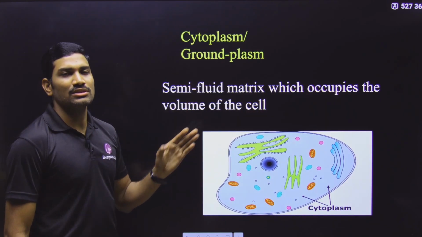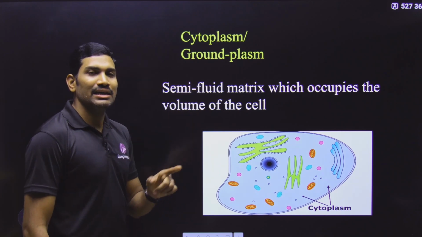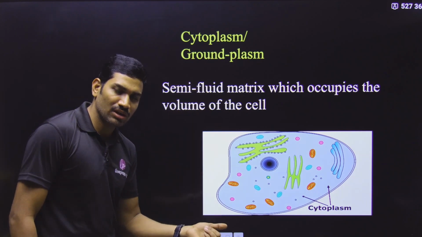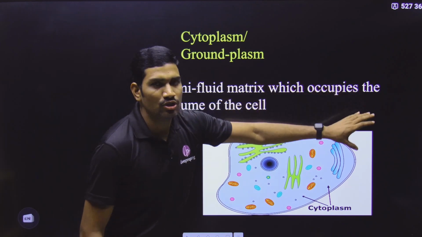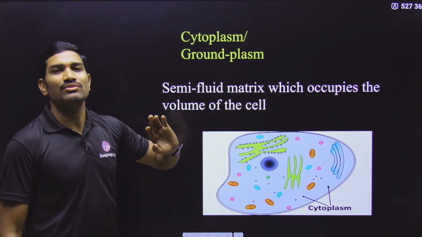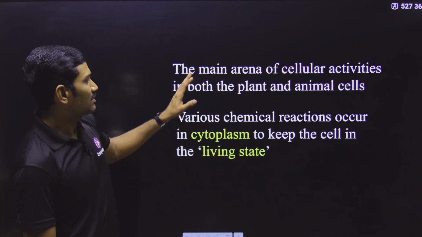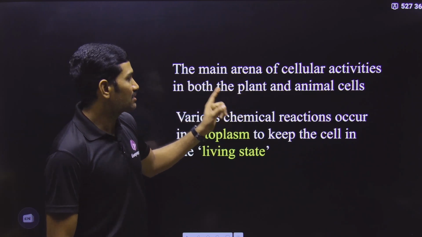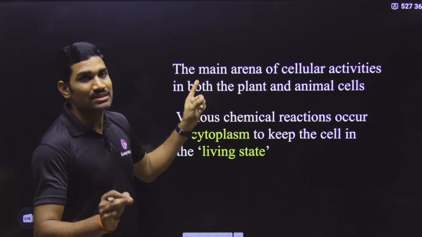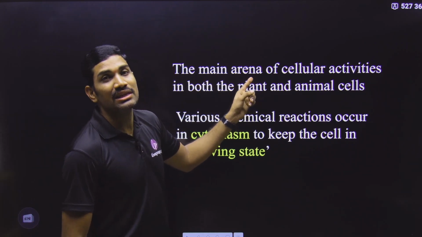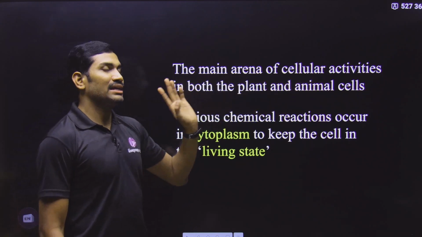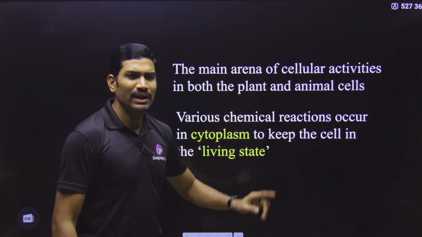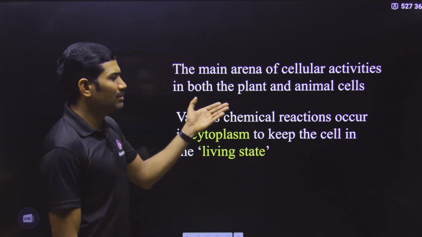Next, cytoplasm. It is also called ground plasm. It has a fluid matrix called the cytosol, and it also has some organelles. And this fluid matrix occupies the majority of the volume of the cell. So this is the content they are saying. Next, these are the NCERT sentences. It is the main arena. Cytoplasm is the main arena. Arena means area, place. It is the main place of cellular activities in both plant and animal cells. Not just plant and animal cells, for all cells it is the main place.